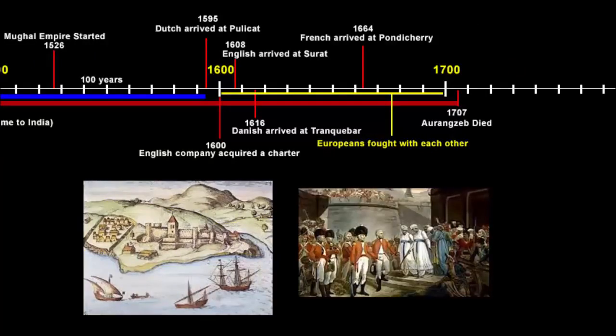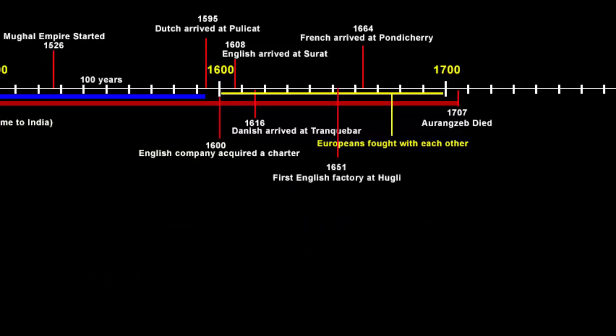So now we have the European traders fighting with each other, then the local rulers are fighting with them, and these traders in return are fighting with the rulers. The English company had to then start politics, and it was difficult to separate politics from trade. I think you understand why politics was necessary.